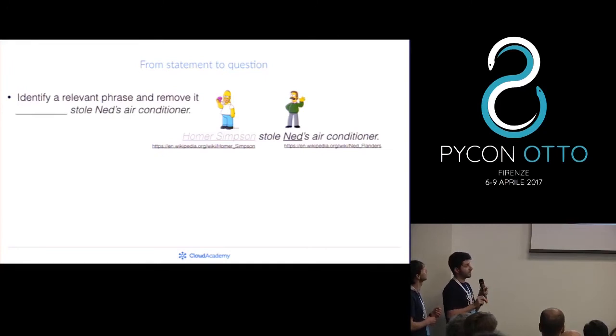However, once we have a sentence, we can easily do something on it in order to make it a reasonable question. For example, our first idea is to remove one part of the sentence and use the removed part as the correct answer you want to ask the user. In this case, we can remove Homer Simpson, and we can propose Homer Simpson and something else as possible fillings for that blank that we have created.